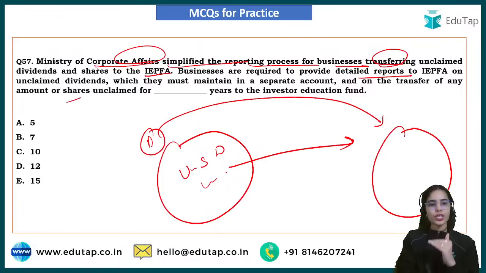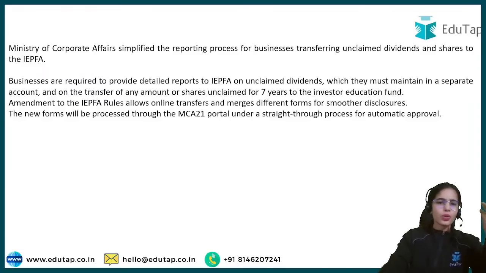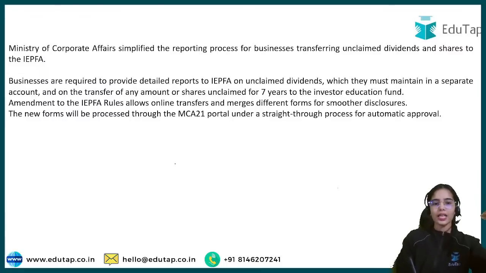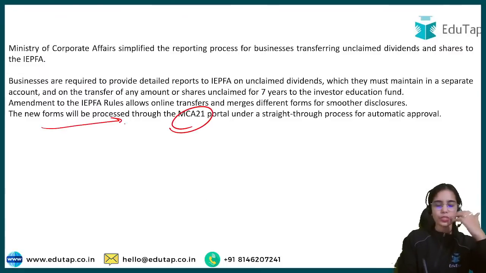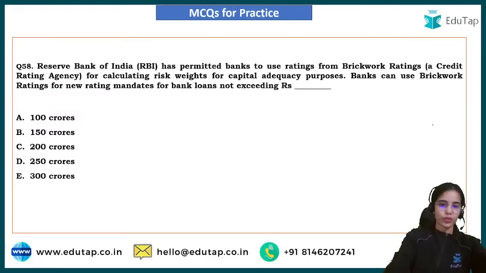Shares that are unclaimed for 7 years are sent to the Investor Education Fund. The whole idea is that the procedure of sending unclaimed funds to the IEPF has been made easier, and the new forms will be processed through a portal under the straight through process for automatic approval.